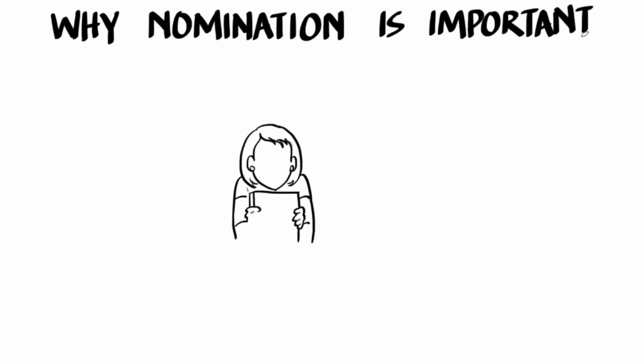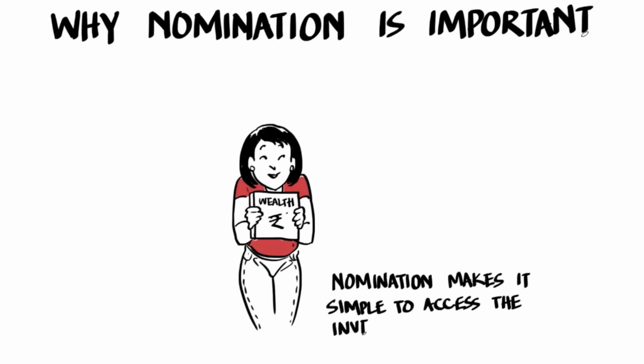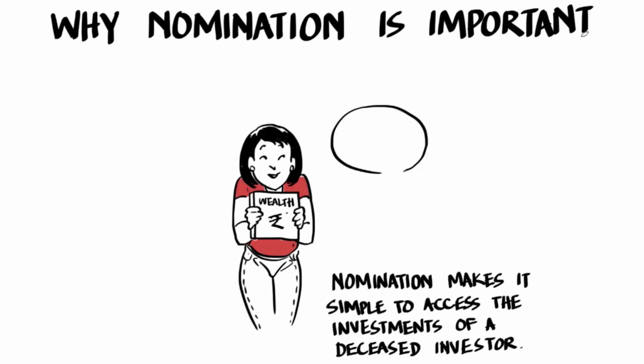Alka wishes that her otherwise meticulous father had nominated her in the mutual fund folio. She decides to make nominations against all the investments that are now in her name.